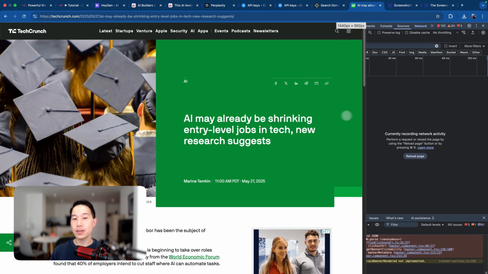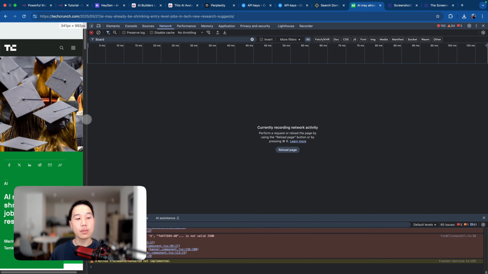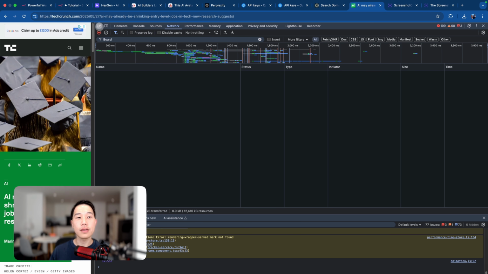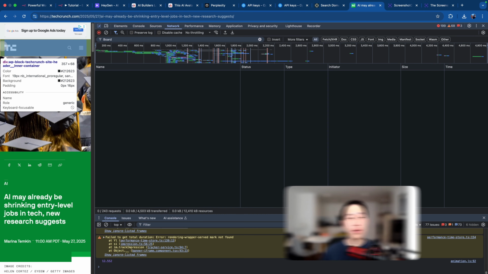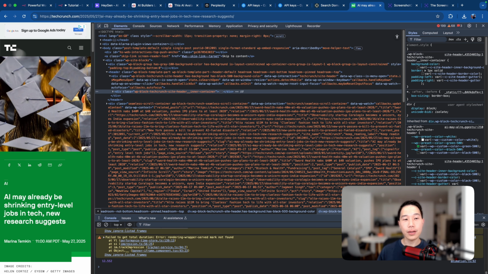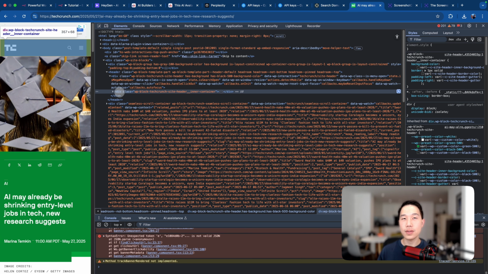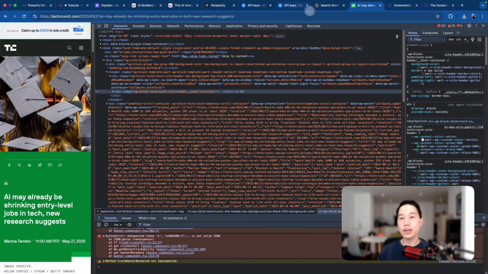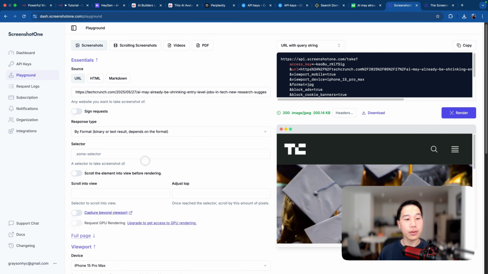What we need to do is to slide this thing so that it triggers the mobile layout like this. And then we click on this button on the top left, and then just hover it so that this top navigation bar is green. You click on it, and then there's a div tag that is highlighted. What you can do is right click on that, go to copy, and copy selector. So just copy this and then head back to the playground.